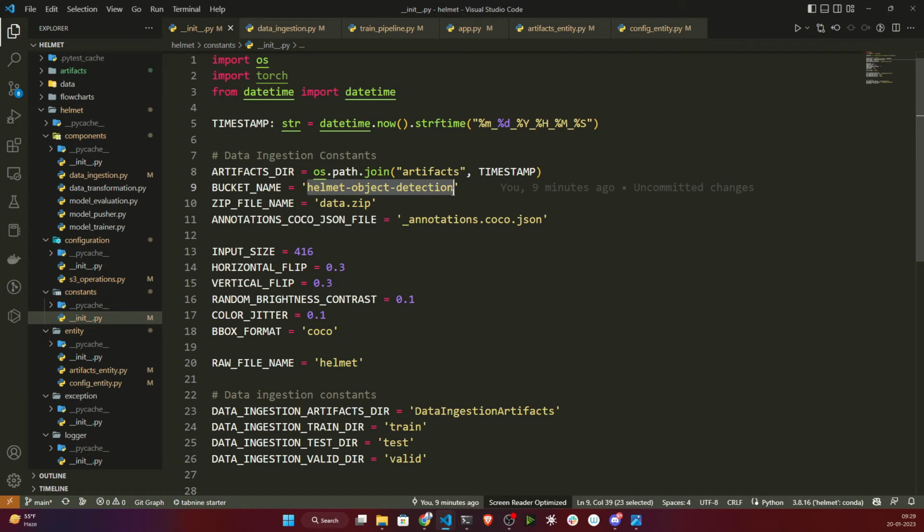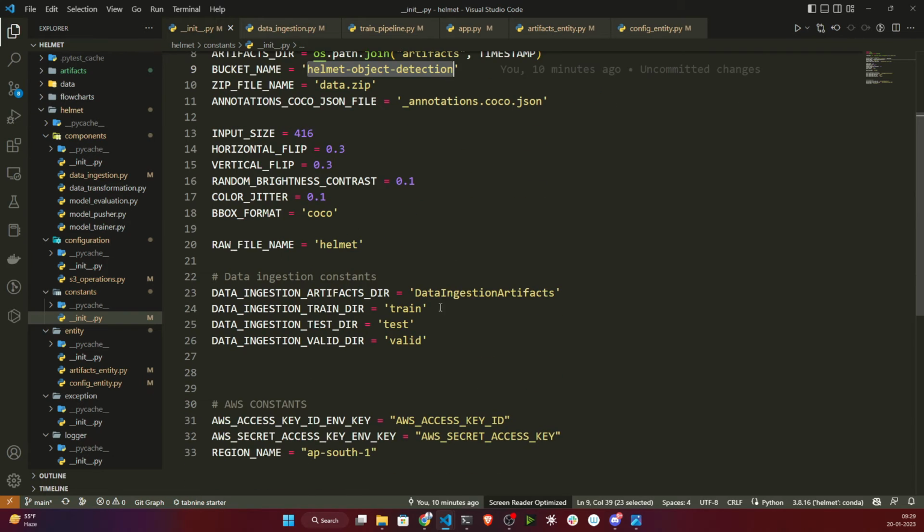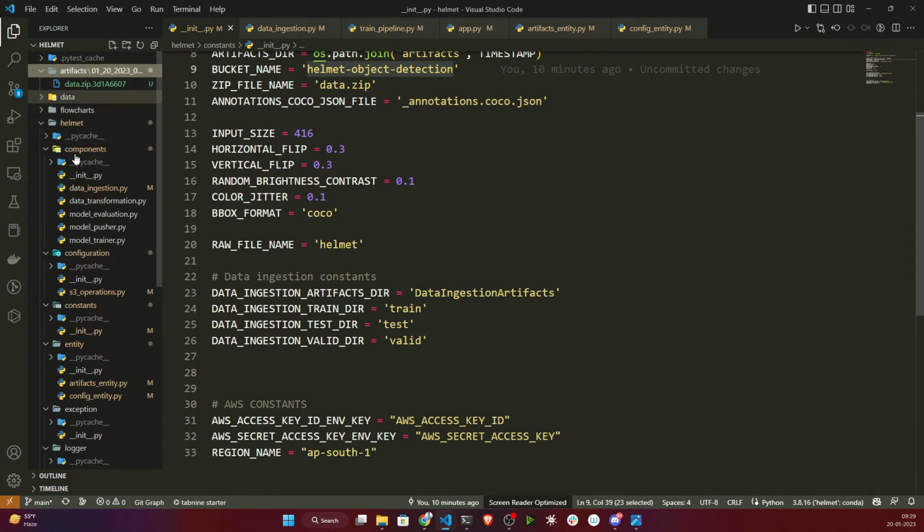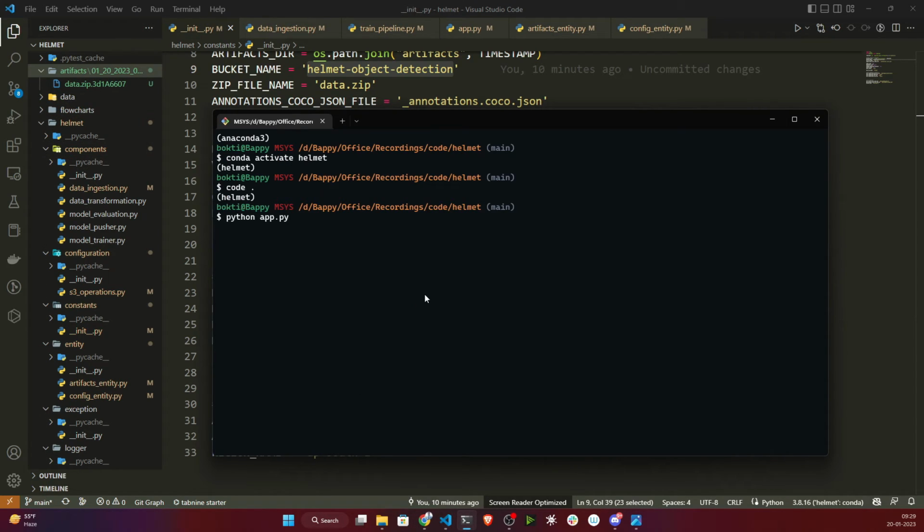As I already showed you inside my S3 bucket, this was my bucket name and this is my data name. So it will automatically find this data.zip. I think I showed you in our previous video, we uploaded this data.zip, right? So this data.zip it will download, and you also just mention your bucket name. Now see guys, it's downloading the data inside this artifacts. I will wait until it gets over.